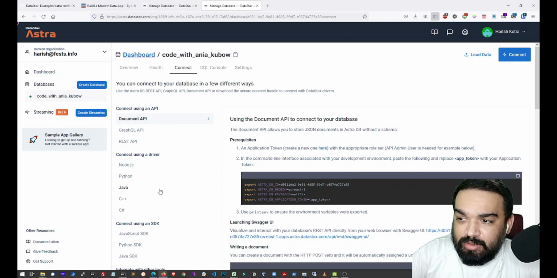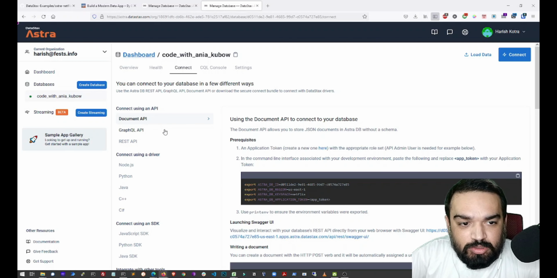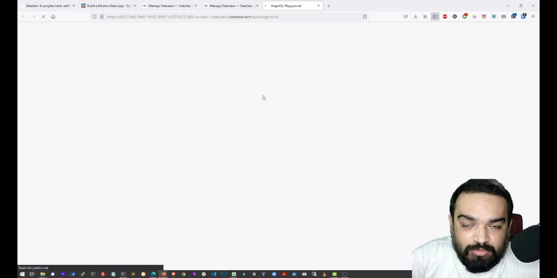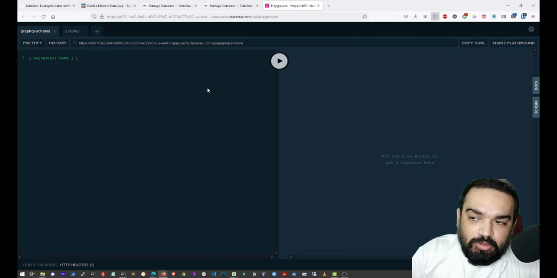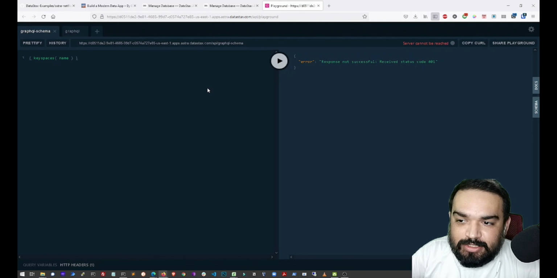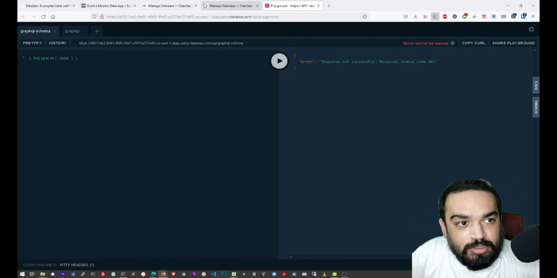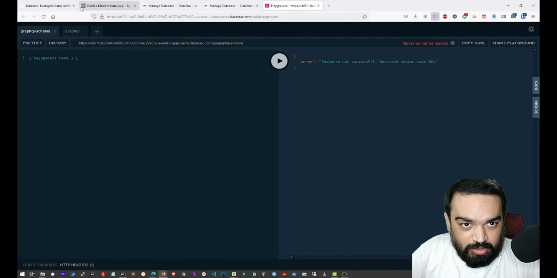Whatever programming language you know, you can use it to build the app that you want to build, right? So for the sake of this demo, I'm going to go here and click on the playground URL so that it opens up the GraphQL playground. This is where you can type out things and create things, create your database tables, as in the schema of your database, and then also add entries into the table that you create, right? So let's go back to the tutorial.